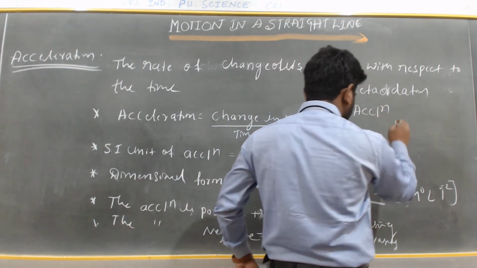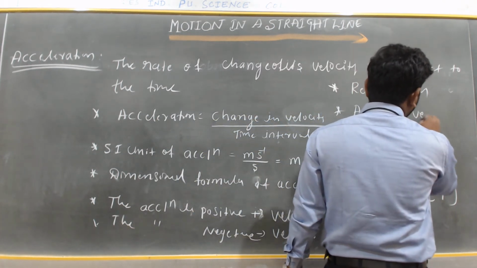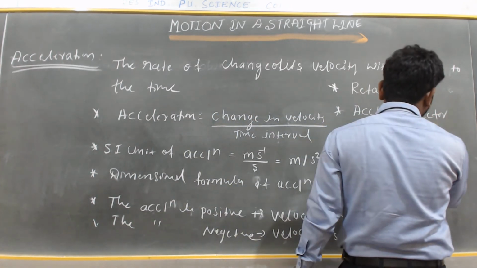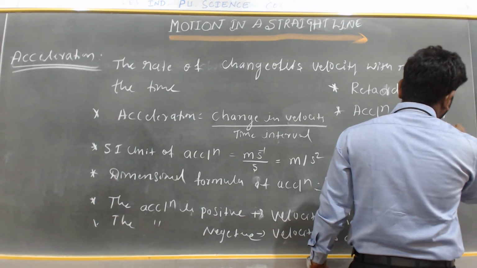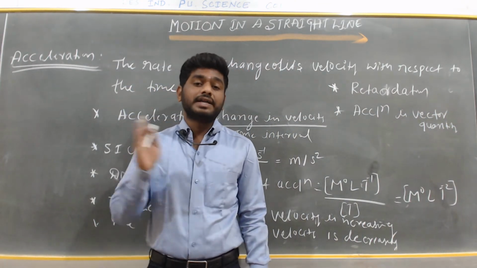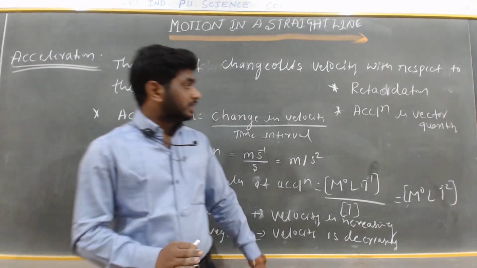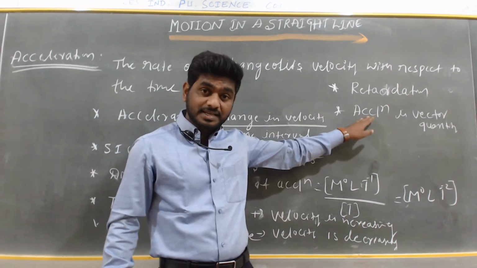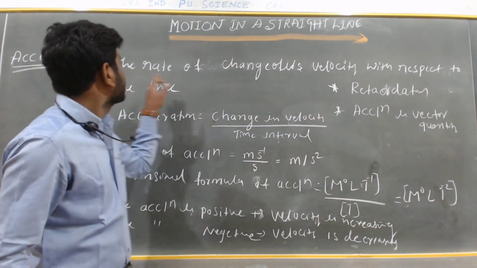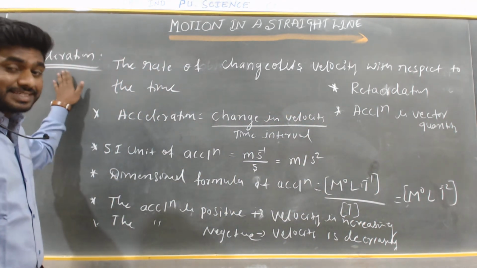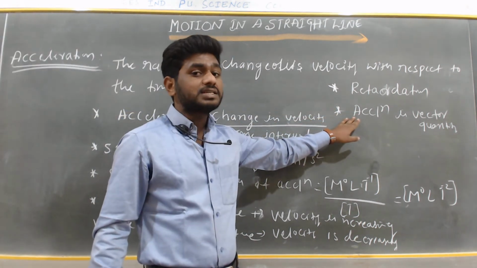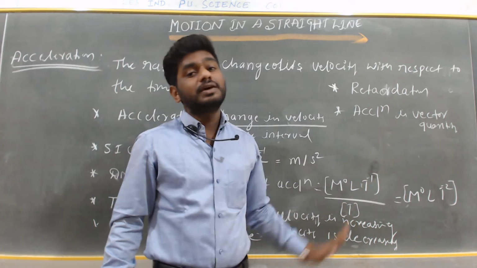Acceleration is a vector quantity because it has both magnitude as well as direction. The direction of the acceleration is the same as that of velocity. So Ketan, what is the direction of the acceleration? The direction of the acceleration is the same as that of the velocity.